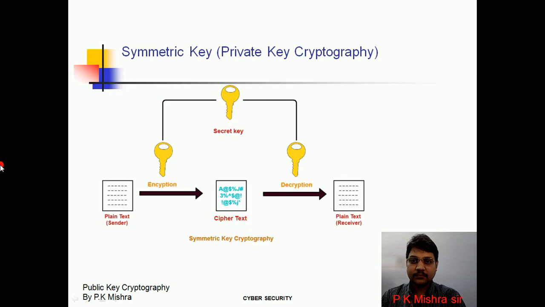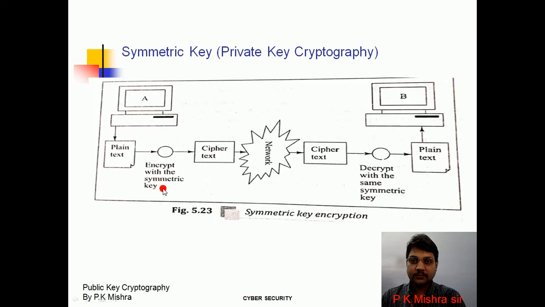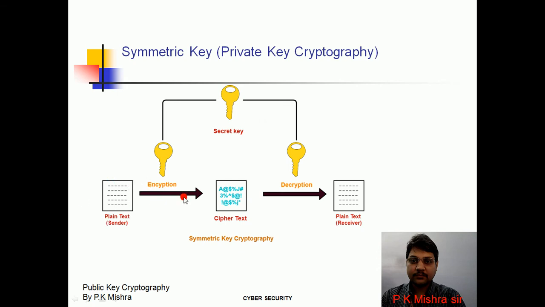Now see, this is the concept of symmetric key. This is a plain text, and we encrypt it with the symmetric key. The plain text encrypted with the symmetric key gives this encoded message called ciphertext, and at the receiver end we use the same symmetric key for decrypting the message, and the receiver gets the plain text again. This is the concept of symmetric key cryptography.